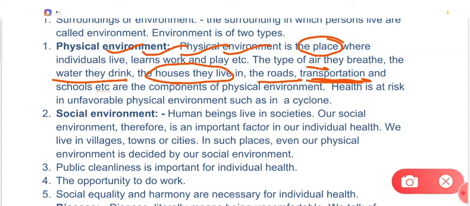So generally you have noted that if you have a very good physical environment, your health will be good. But if you are living in a polluted environment, then your health will not be good. So dear students, in a bad or distorted physical environment, for example during a cyclone, your health is at risk.